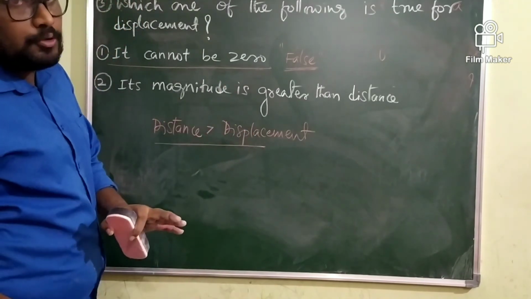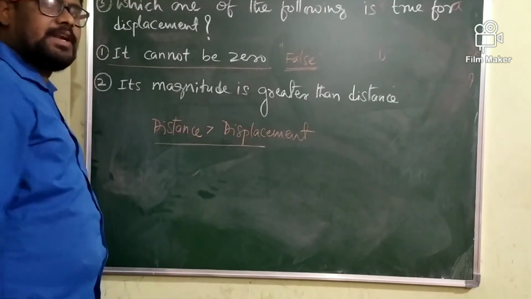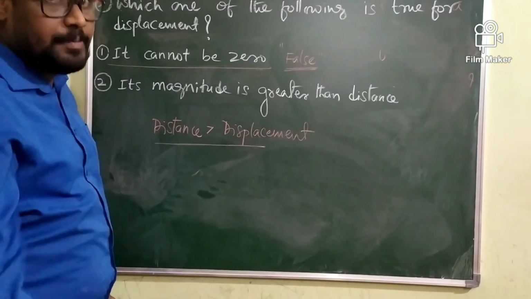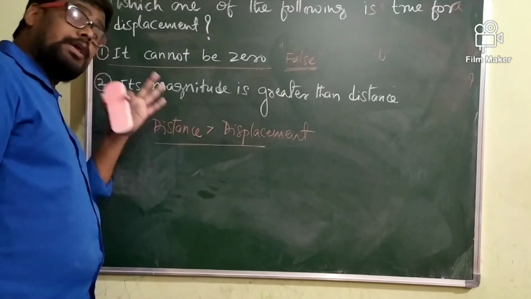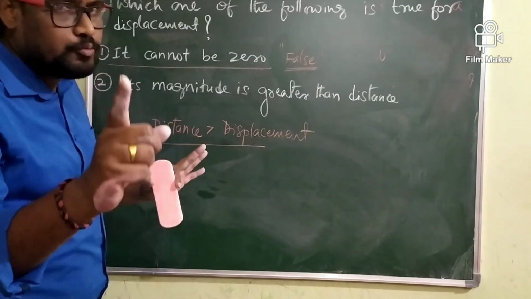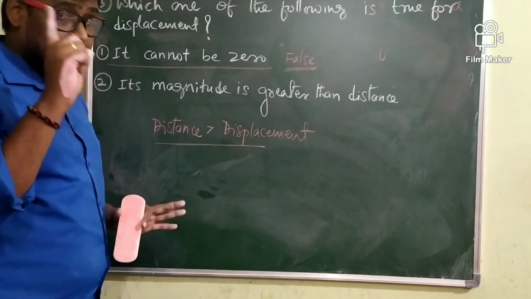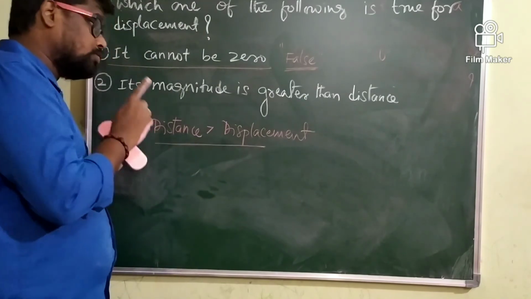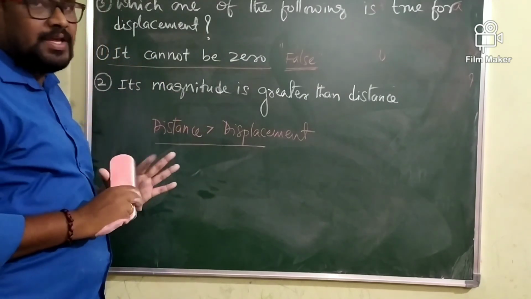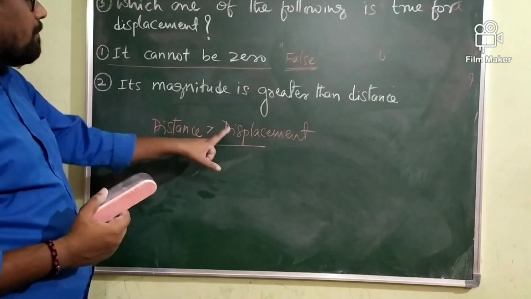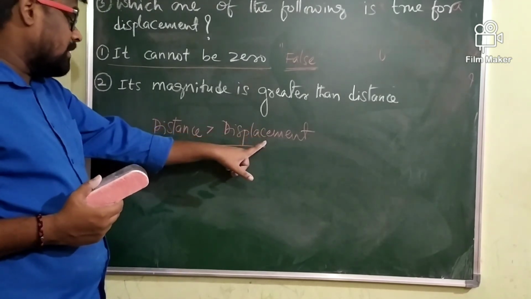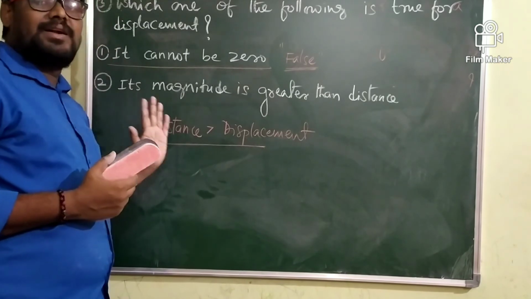It is impossible to have displacement greater than distance. Displacement is never greater than distance. Displacement may be equal to distance when the body is moving in a straight line, or else in other cases the magnitude of the displacement is less than the distance.